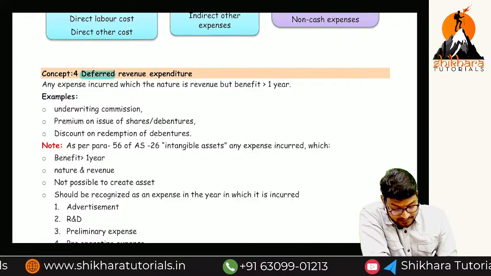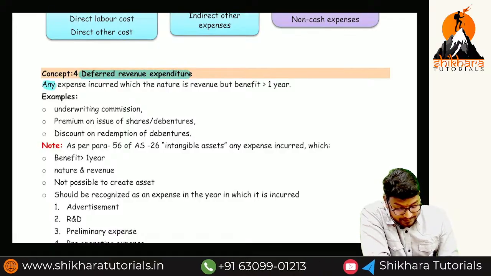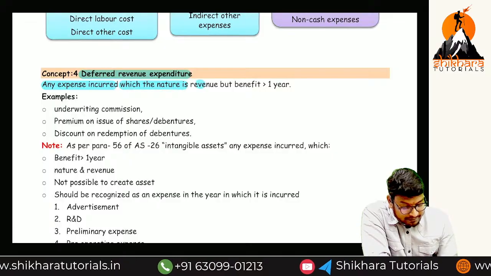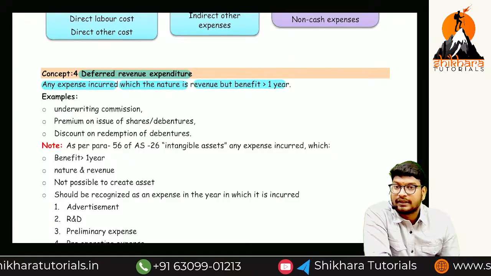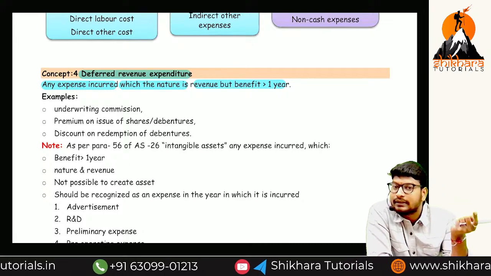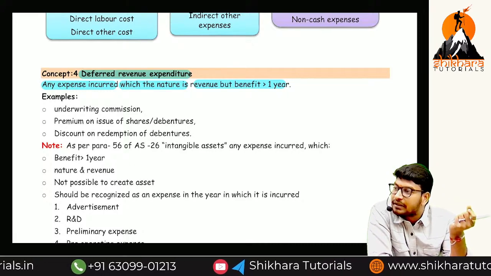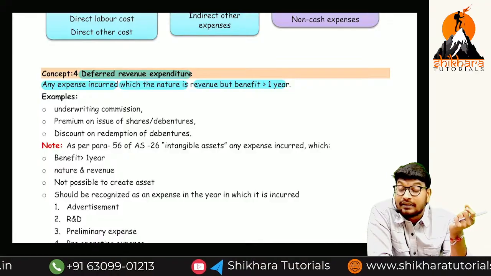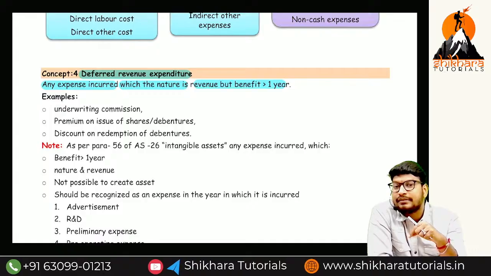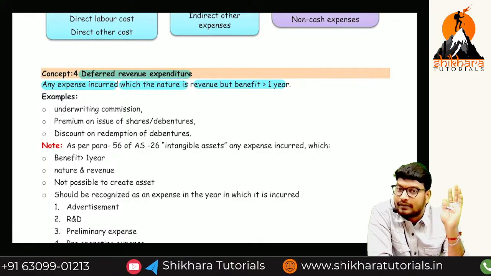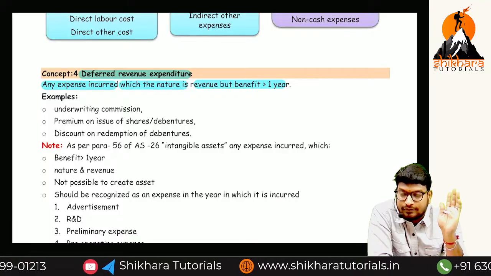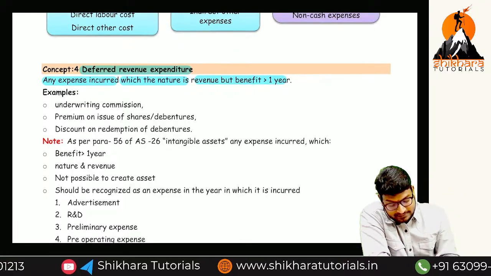Deferred revenue expenditure is any expenditure incurred whose nature is revenue but the benefit is more than 1 year. Looking at it, it may be a revenue expense, but the benefit we are going to get is for more than 1 year. If the benefit for more than 1 year is related to a fixed asset, that is a capital expenditure, because it should be related to a fixed asset. Okay, now see the examples.